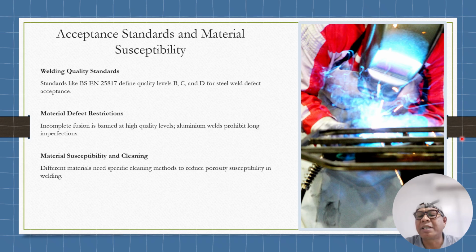So the acceptance standard for defects varies by code, but in the main, the common welding defects are almost similar. It depends on how clever the welding inspector is at finding the defect, and of course the welding inspector has to give a very clear judgment.